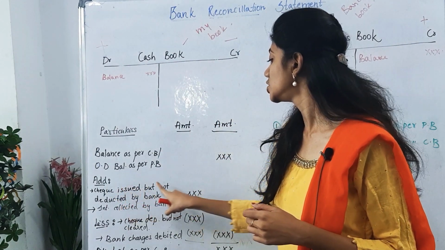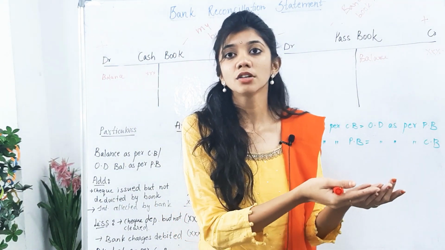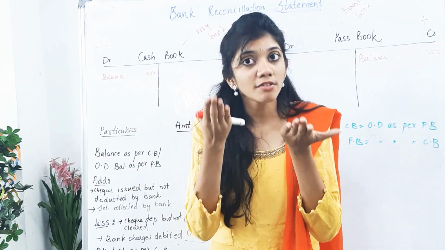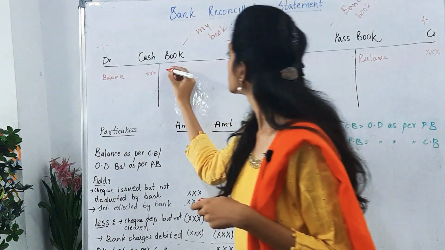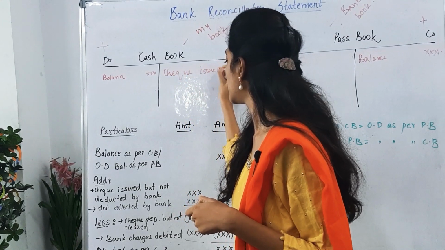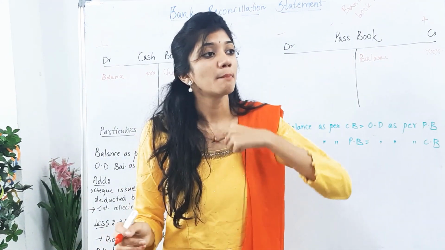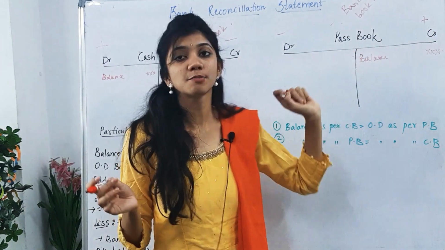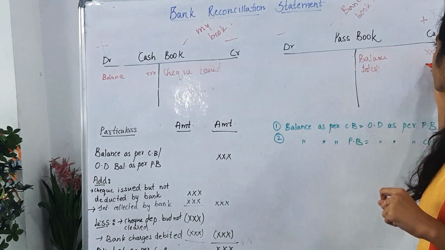First one is check issued but not deducted by bank. We issued a check, we are having some amount in our account, we have written a check and gave it to our friend. So our account will be decreasing, right? Whenever our amount is decreasing, that should be credited, right? So check issued will be credited. And next one, interest collected by bank. In the bank account our balance increased. Whenever an increase is there, that should be credited in the bank's book. So interest collected by bank should be credited here.